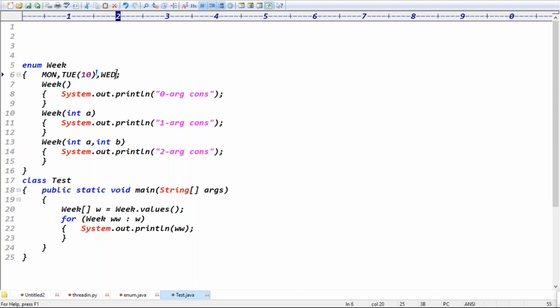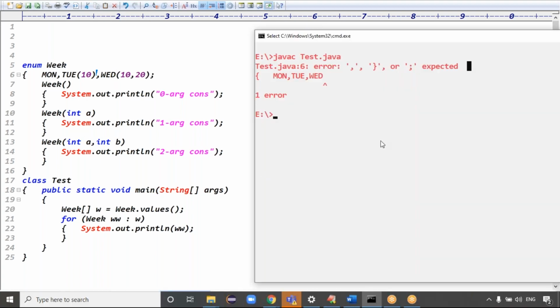Exactly, guys. For Wednesday, you can pass two arguments, 10 comma 20. Now for Monday only the zero argument constructor is executed. Now the code is compiled fine, and executed fine. We got the output: zero argument, one argument, and two argument. Total three constructors will be executed, guys.